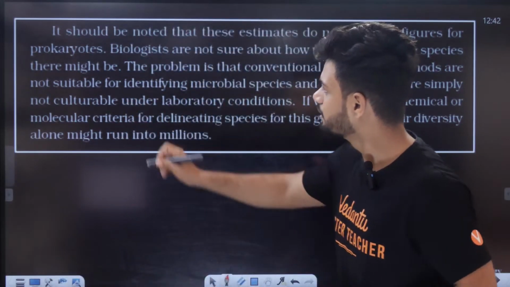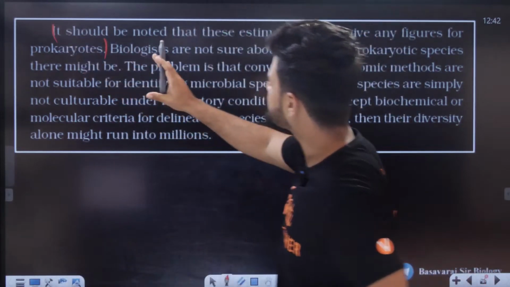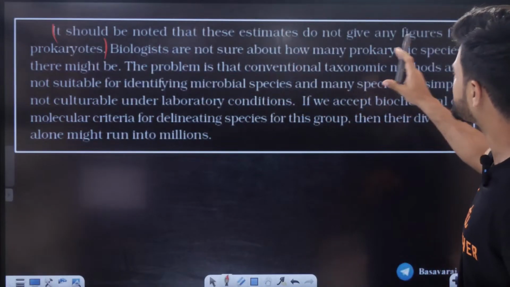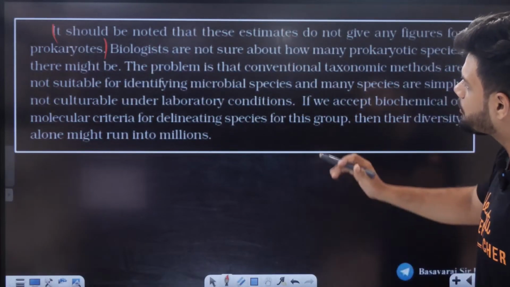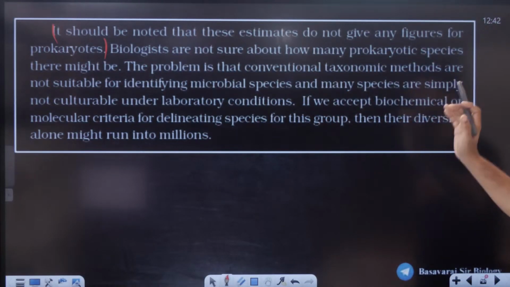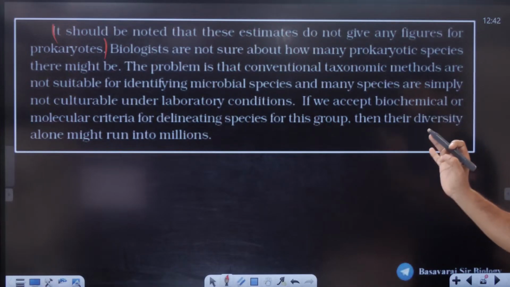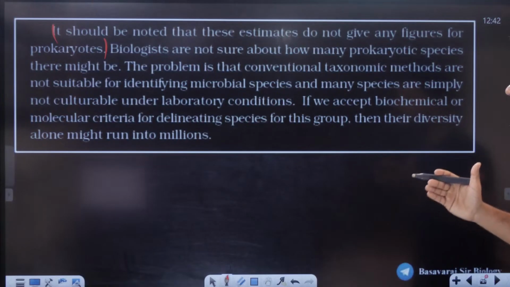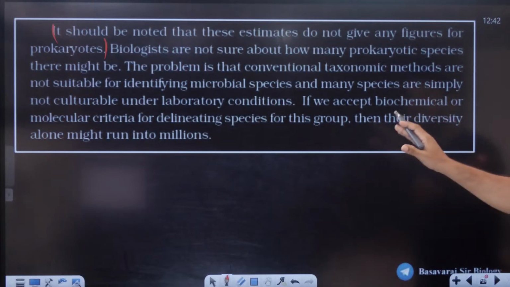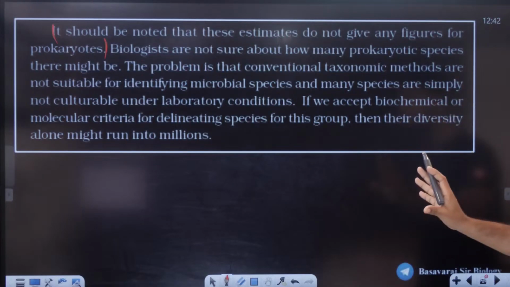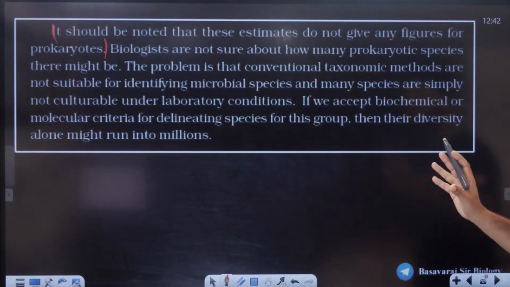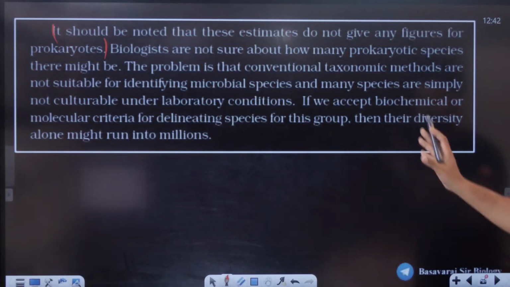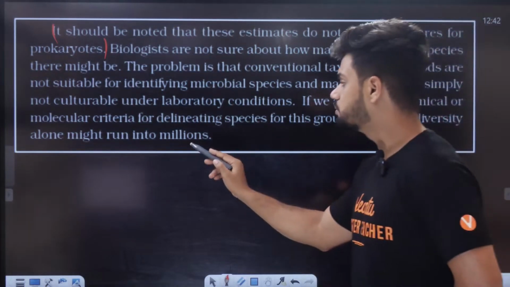Okay. So very important line. Biologists are not sure about how many prokaryote species there might be. The problem is that conventional taxonomical methods are not suitable for identification of microbial species, and many species are simply not culturable under laboratory conditions. If we accept biochemical or biomolecular criteria for delineating species for this group, then the diversity alone might run into